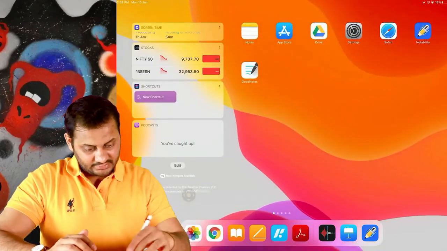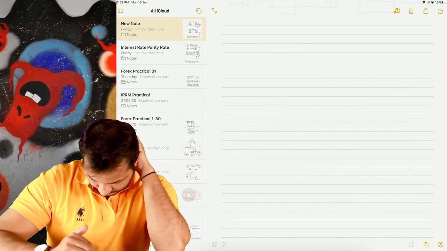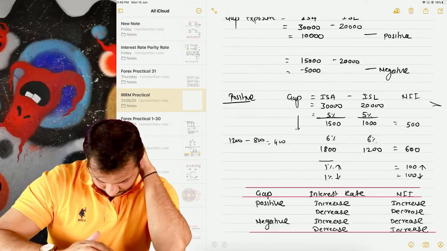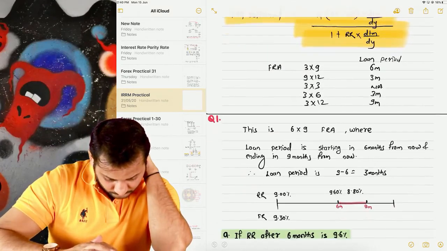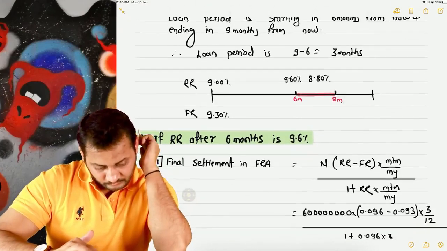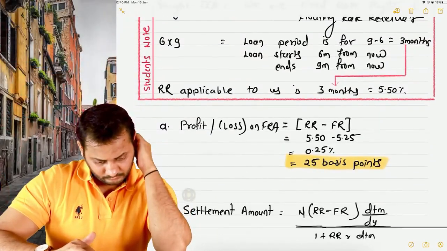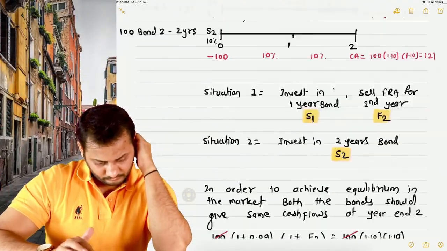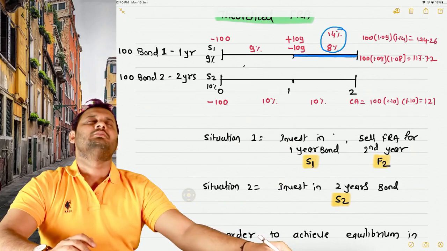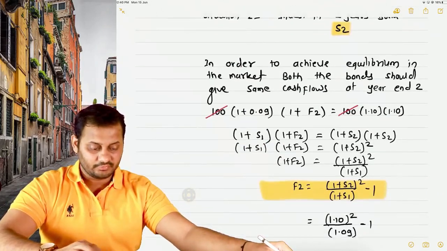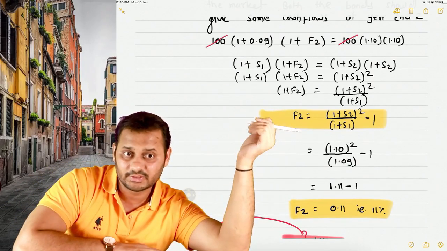A couple of things that I can explain. See, this is one more thing that we learned in the security valuation chapter. This is the formula to calculate forward rates: (1 plus s2) to the power 2 divided by (1 plus s1), minus 1.